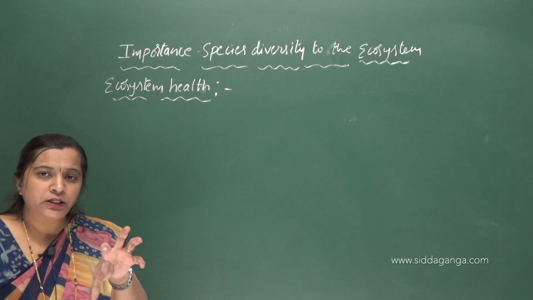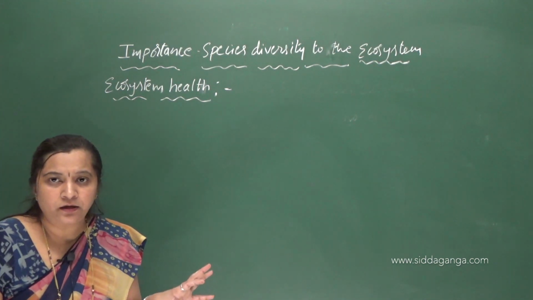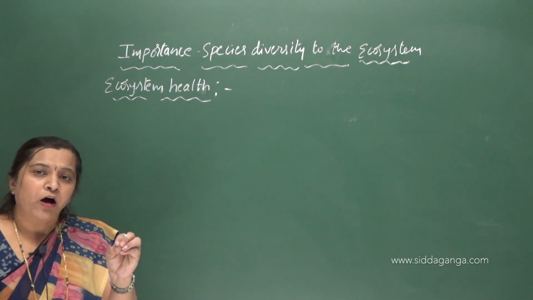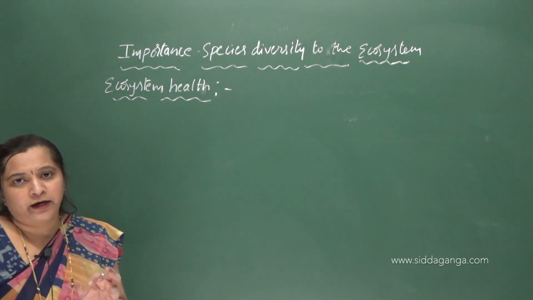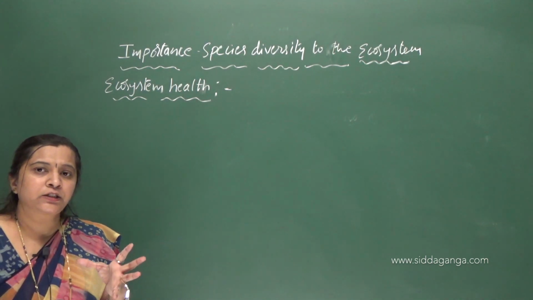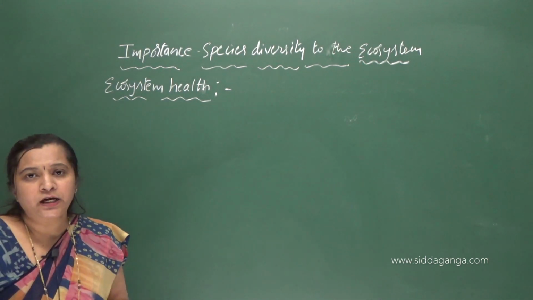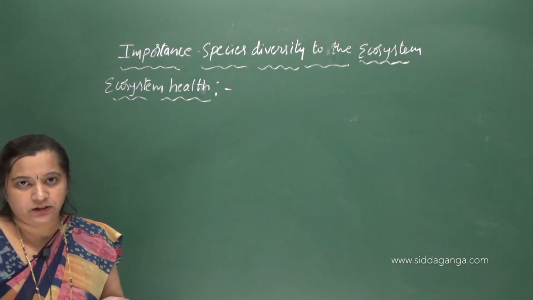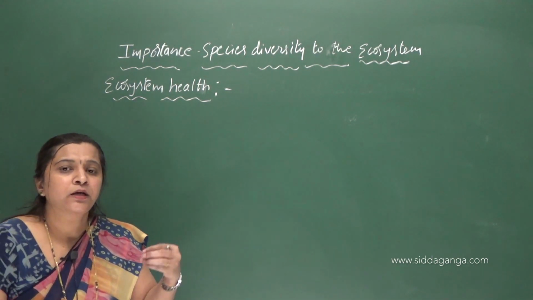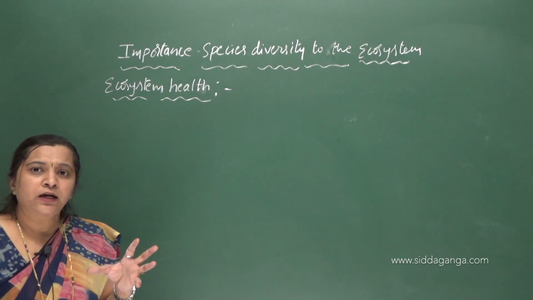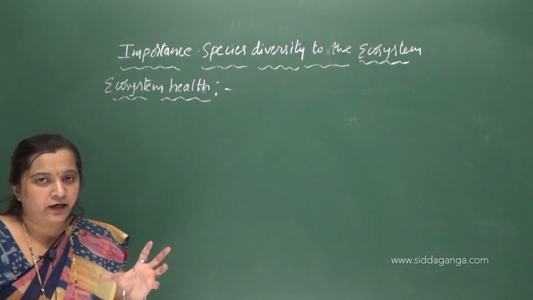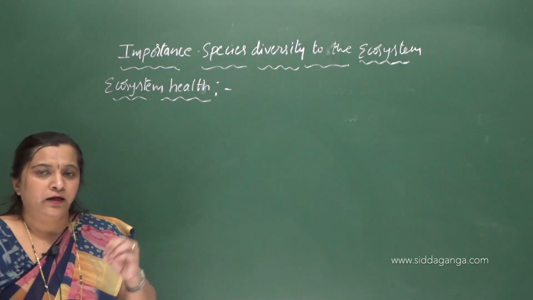Initially there will not be much difference, but gradually, as more and more species are lost, it definitely causes ecological disturbance, which affects the normal functioning of the ecosystem.